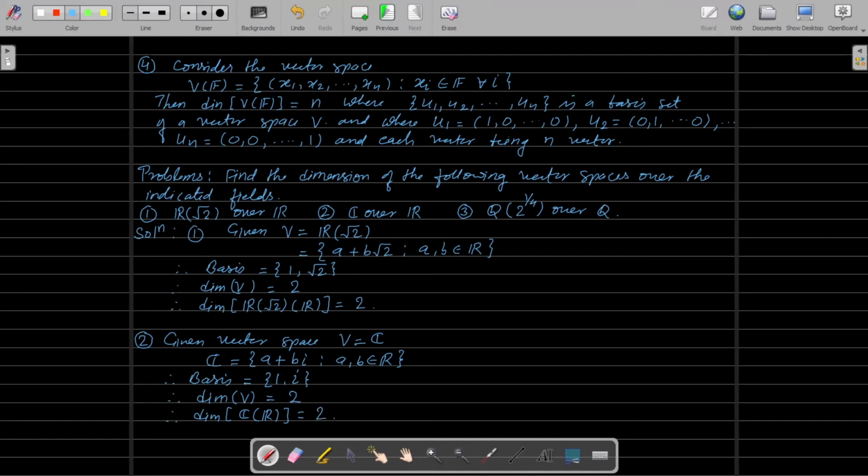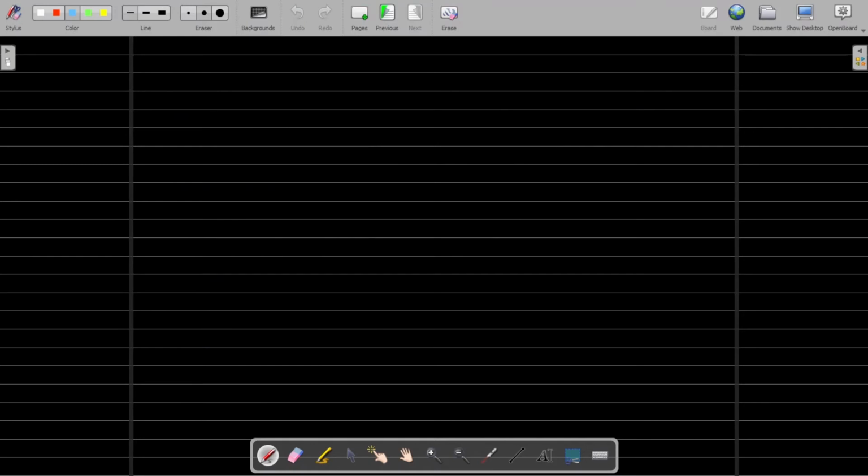Okay, now similarly you can find the next one. So the next is number 3. Given the vector space, V equal to Q generated by the element 2 raised to 1 by 4.